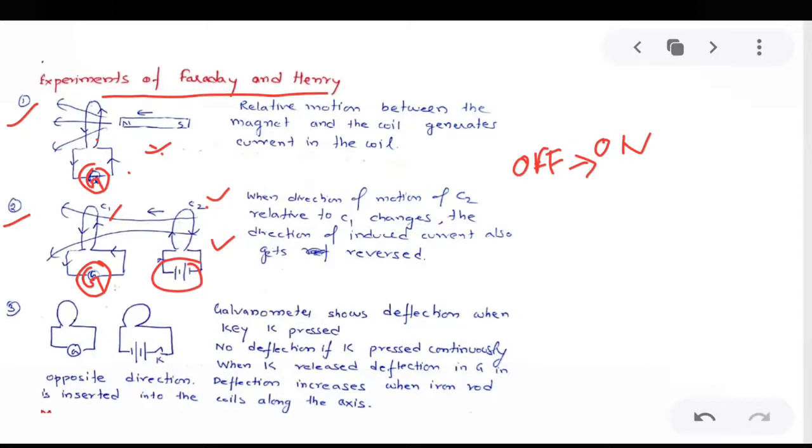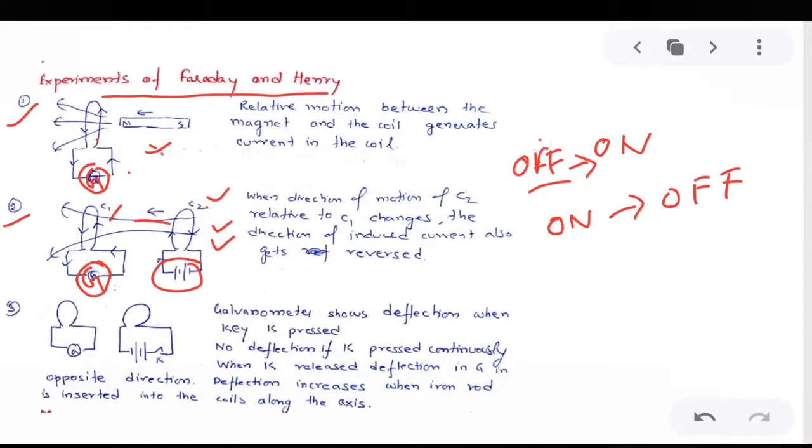Now again, from the on state to the off state, there is again a deflection in the galvanometer, but in the opposite direction. See, when it is off, there is no current in this coil, that means there is no magnetic field and no magnetic field lines passing through coil 1.